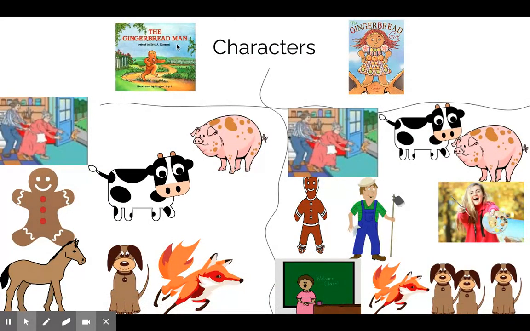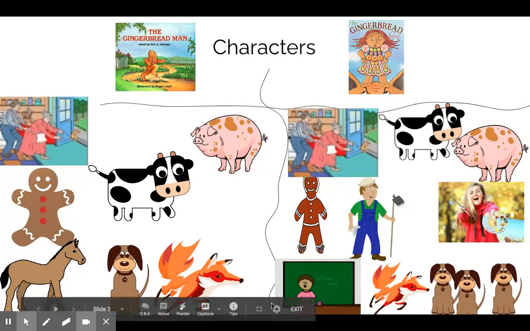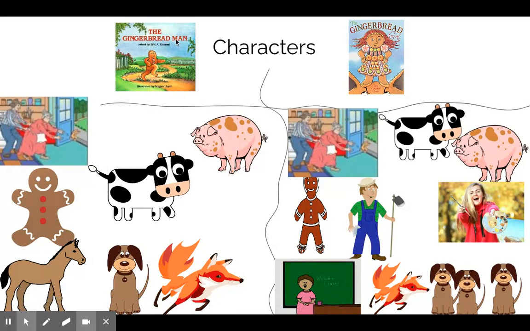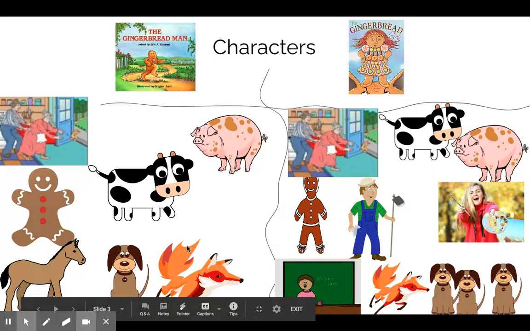So for the Gingerbread Man, the characters, which are the people or the animals, look, I've got this little line drawn. So you can see that the Gingerbread Man stuff is on this side and the Gingerbread Girl stuff is on this side. The characters in the Gingerbread Man were the old man and the old woman. There was the Gingerbread Man. There was a cow, a pig, a fox, a dog, and a horse.